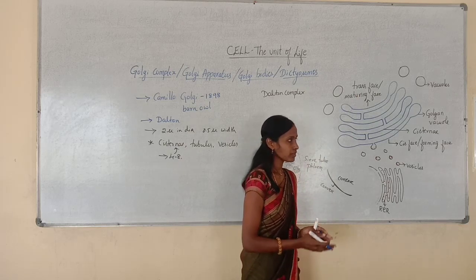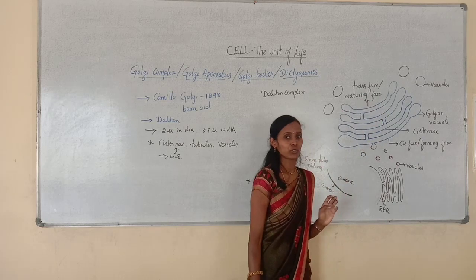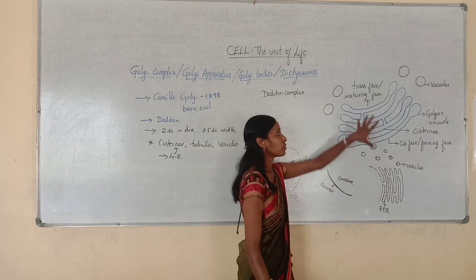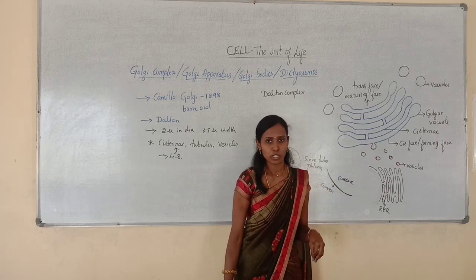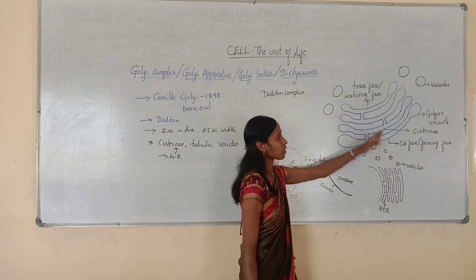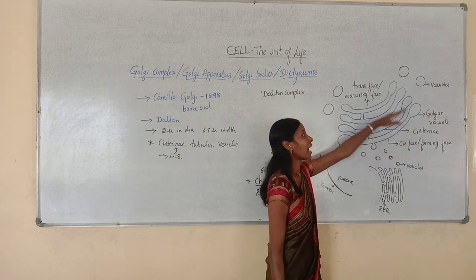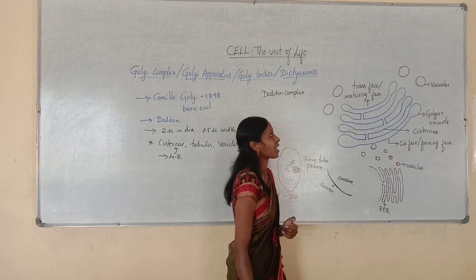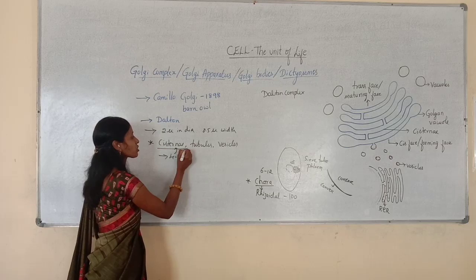I will tell you why it is called forming and maturing phase. Just remember that the cisternae are arranged very close to the nucleus with a distinct polarity: a convex region and a concave region. The convex region is called the cis phase or forming phase, and the concave region is called the trans phase or maturing phase. So that is about the cisternae.